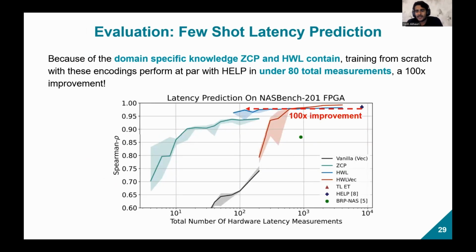So now let's look at few-shot latency prediction from scratch, because as we already discussed, ZCP and HWL contain some domain knowledge. We find that training from scratch with these HWL and ZCP encodings can help the predictor perform at par with help in under 80 total measurements, which is a 100 times improvement in sample efficiency.